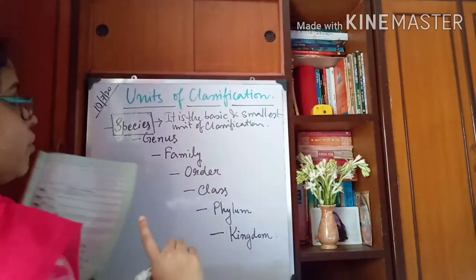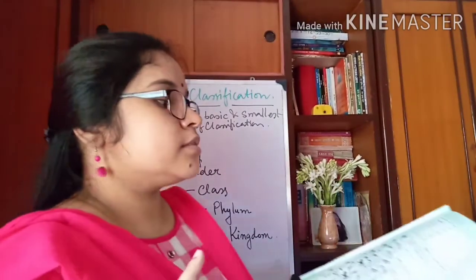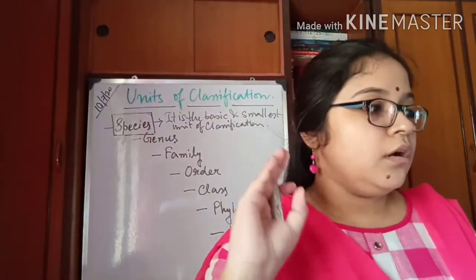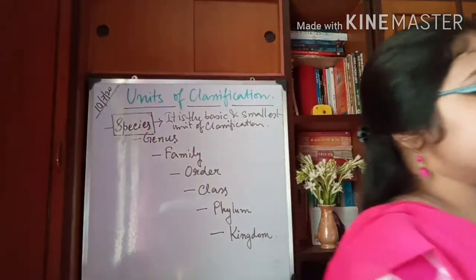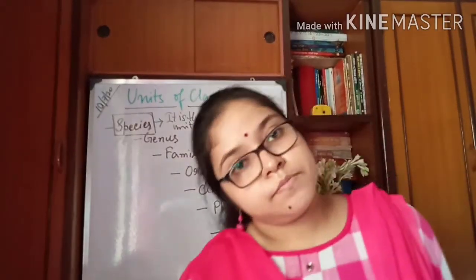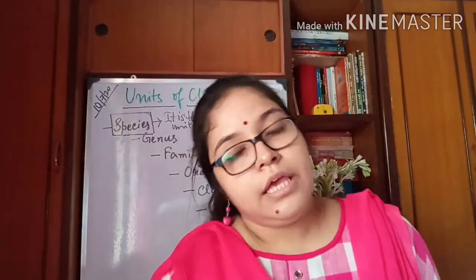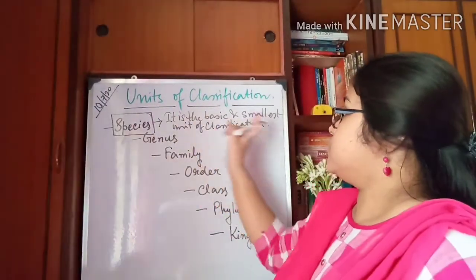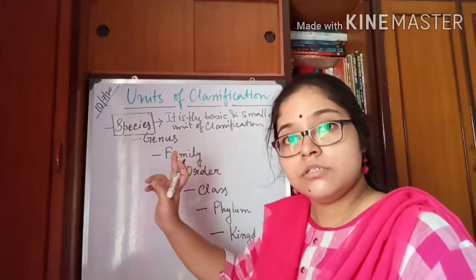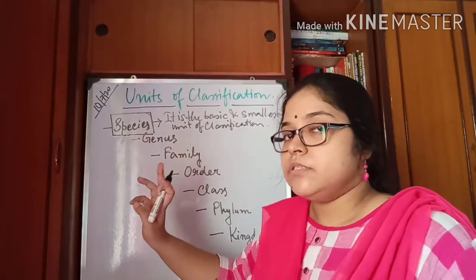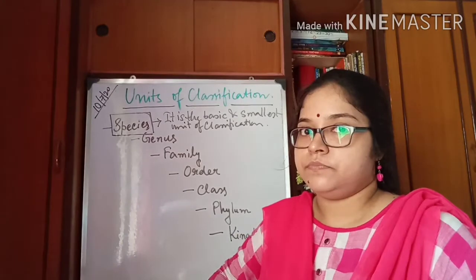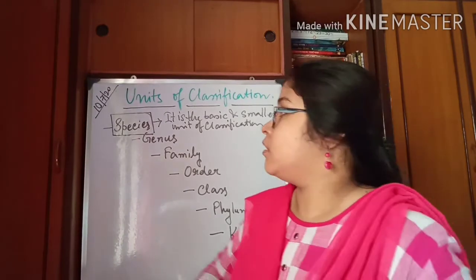And another important thing, a species is a group of organisms which can reproduce among themselves. In this level, species, the organisms can reproduce among themselves.